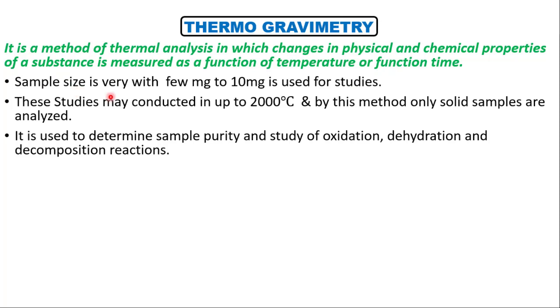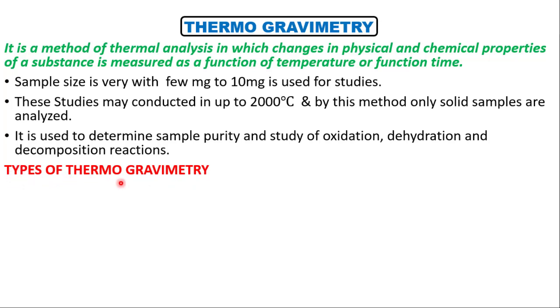Sample size varies from a few milligrams to 10 milligrams for studies under thermogravimetric analysis. These studies may be conducted up to 2000 degrees Celsius, and by this method only solid samples are analyzed. It is used to determine sample purity and to study oxidation, dehydration and decomposition reactions.